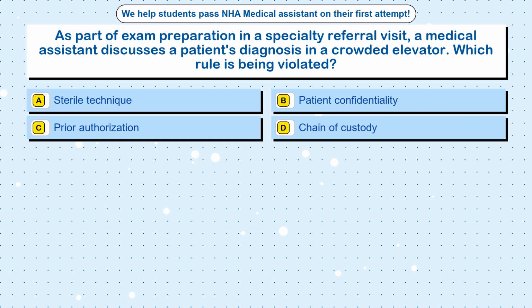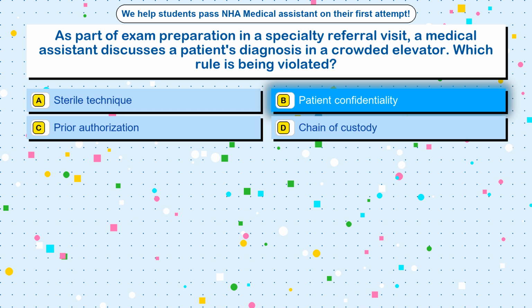Question 43. As part of exam preparation in a specialty referral visit, a medical assistant discusses a patient's diagnosis in a crowded elevator. Which rule is being violated? Option A. Sterile technique. Option B. Patient confidentiality. Option C. Prior authorization. Option D. Chain of custody. The correct answer is option B.